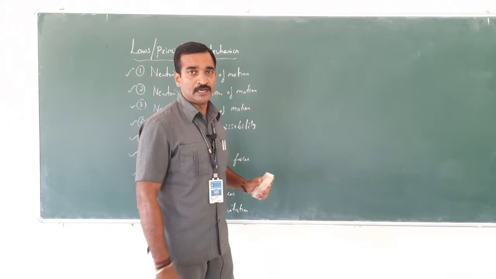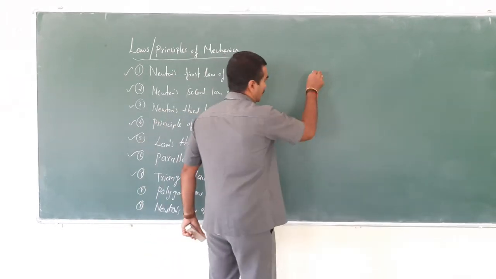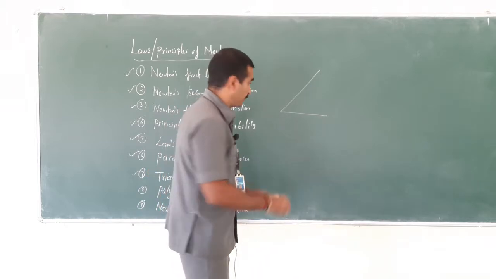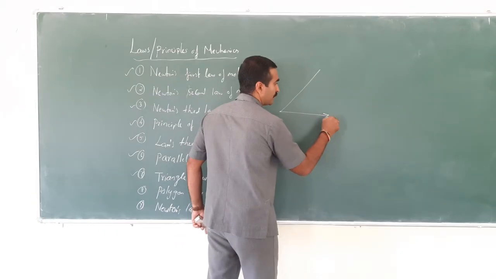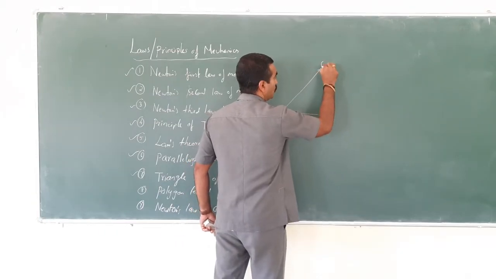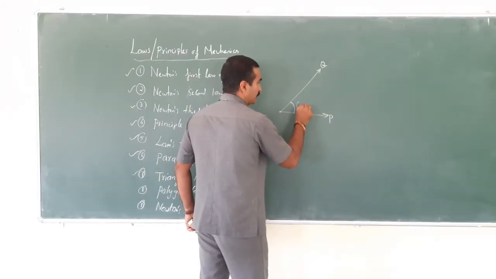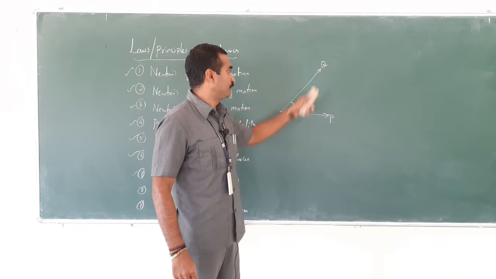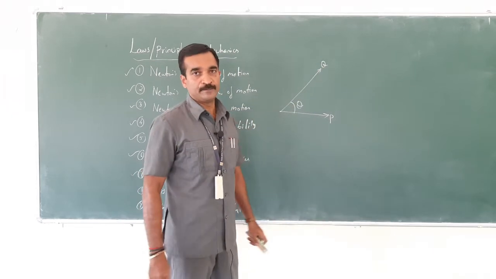Let me just draw a couple of drawings for your better understanding. Two forces are acting at a point. So this is the point. Let me take these as P and Q. The angle between the forces is represented by theta.